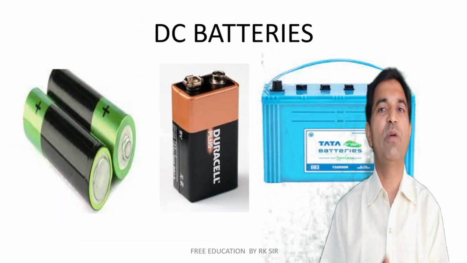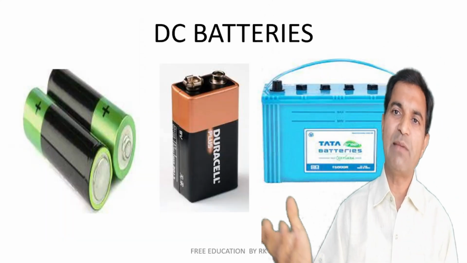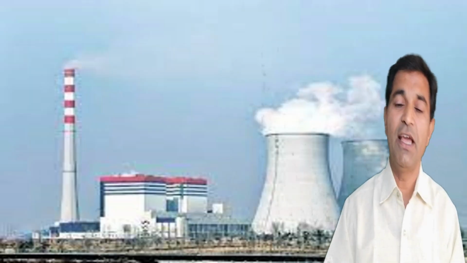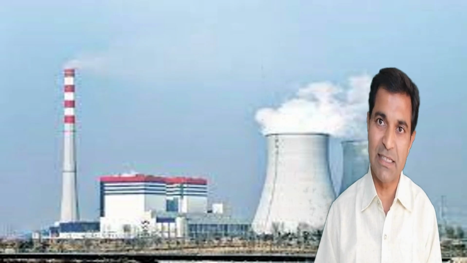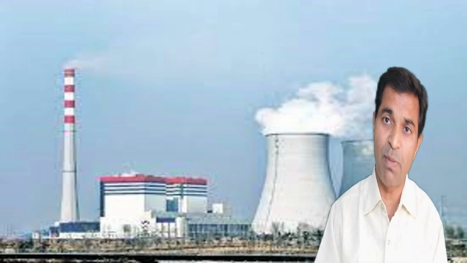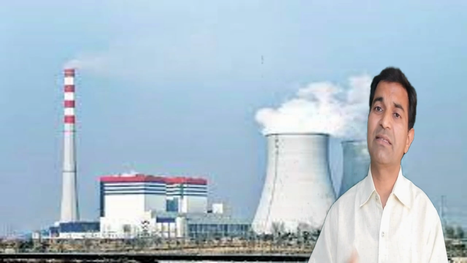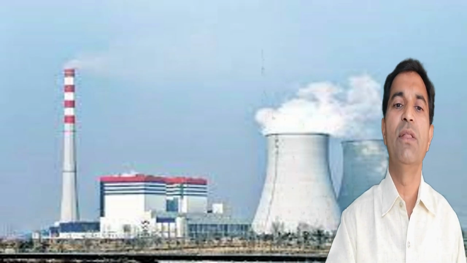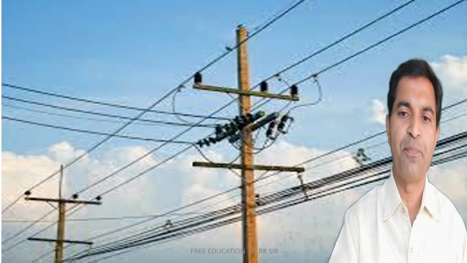So DC comes from the DC batteries. There are different types and different sizes of batteries available in the market. Whereas AC we are getting from the power stations. It may be wind power, thermal power, hydro power, or nuclear power stations and whatnot. So this is an example of a thermal power station or nuclear power station.